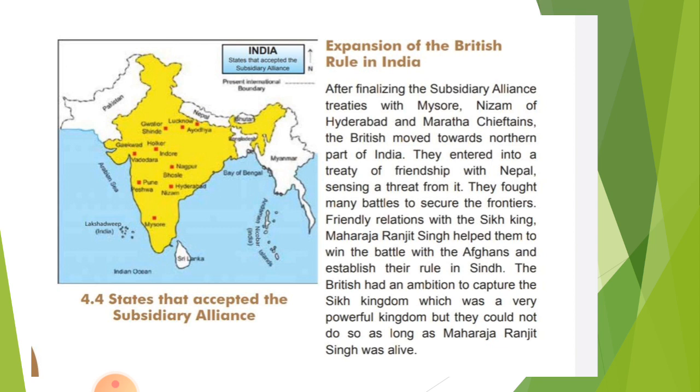After the expansion of British rule in South India, the British entered into a friendship with Nepal, won the battle with the Afghans and established their rule in Sindh. Ranjit Singh, the king of Punjab, was a powerful ruler, and the British did not succeed in conquering Punjab until he was alive.